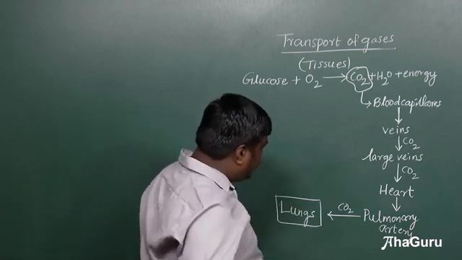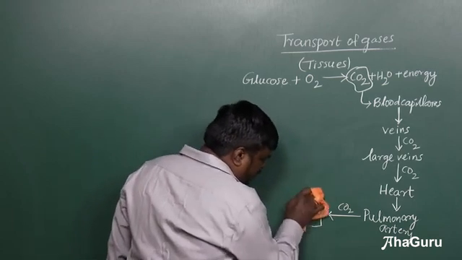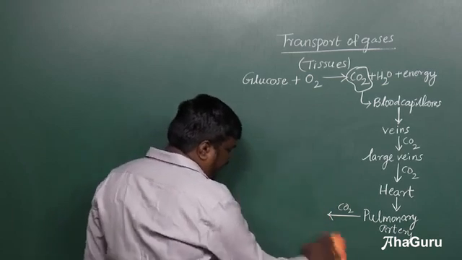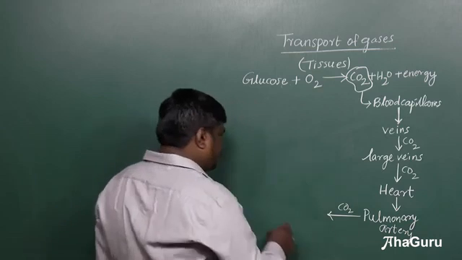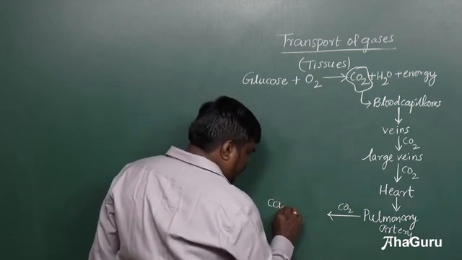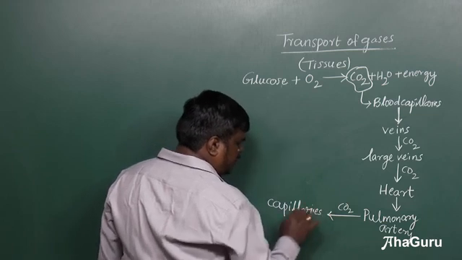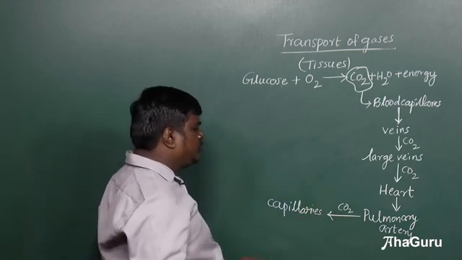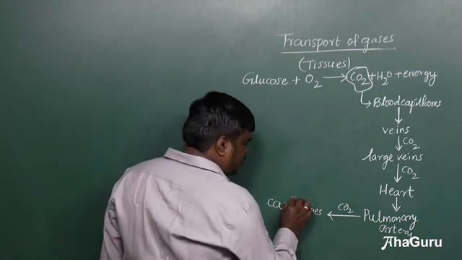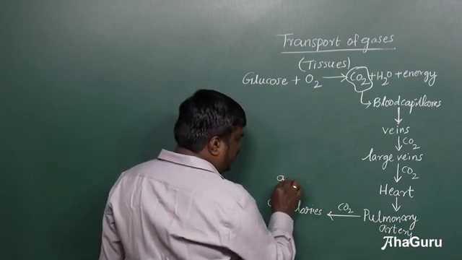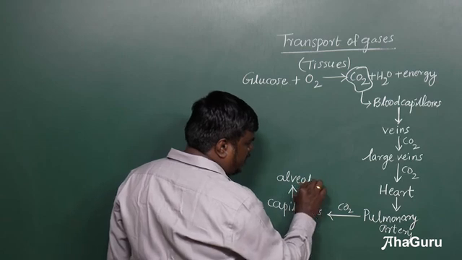So here the pulmonary artery has capillaries. Through the capillaries, the carbon dioxide enters into the alveoli.